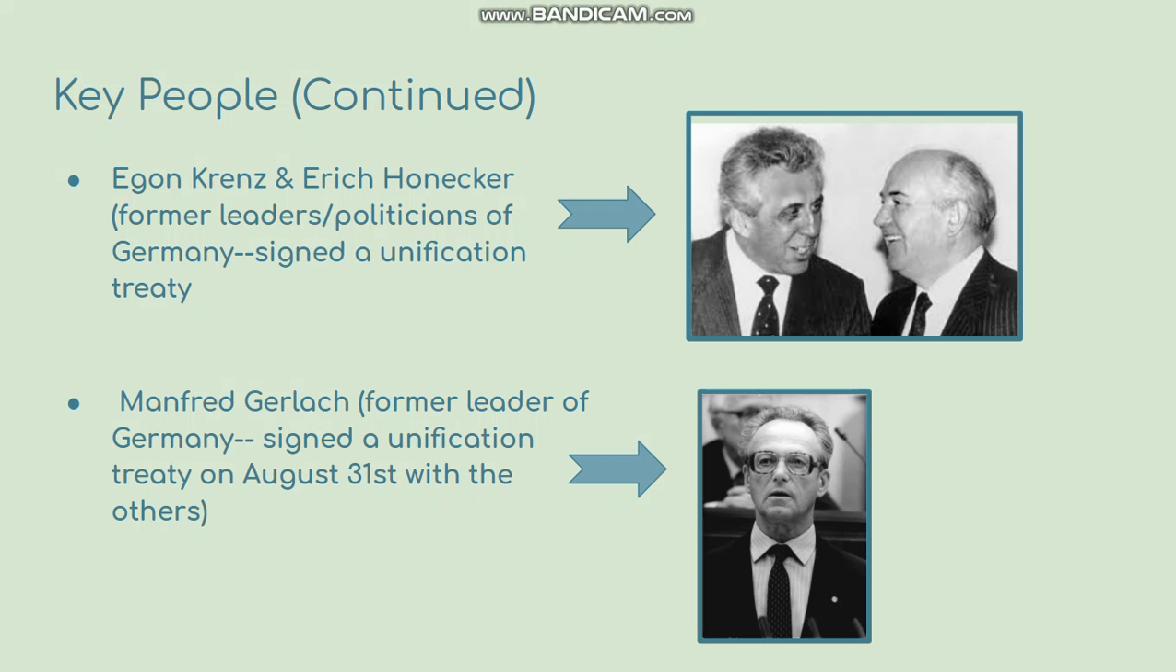Key people continued. There were also another part of key players, Egon Krenz and Erich Honecker. They were former leaders of East Germany. They also signed a treaty too. Manfred Gerlach was also one of the leaders of Eastern Germany at the time. He signed a treaty as well. More pictures of them.